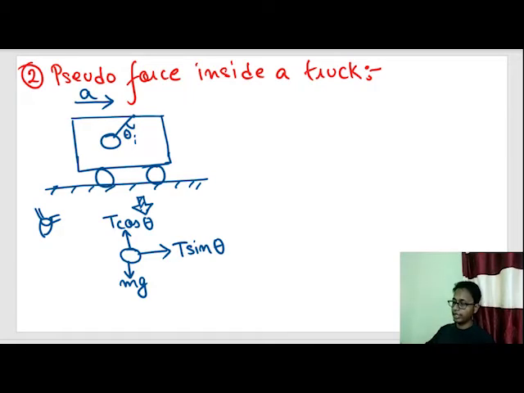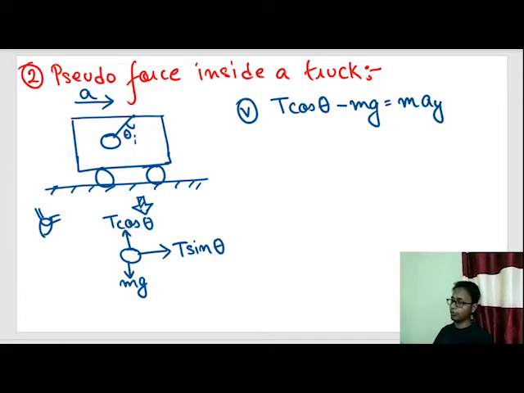Let's draw the vertical forces. In the vertical component, T cos theta minus mg equals mass times acceleration in the vertical direction. Now observe this body. Is it moving up or down? No, it is just moving sideways with an acceleration of a. It is neither moving up nor down, so the acceleration in the y component is 0, or T cos theta equals mg.